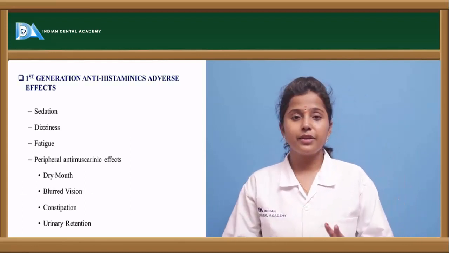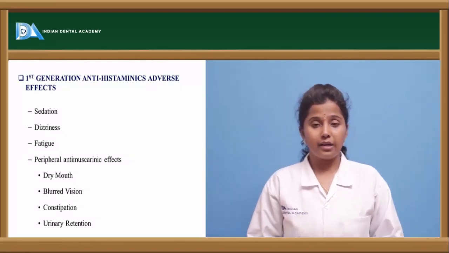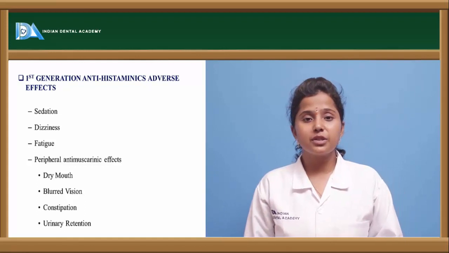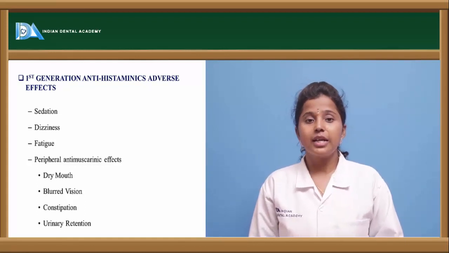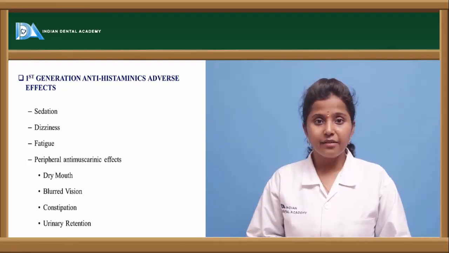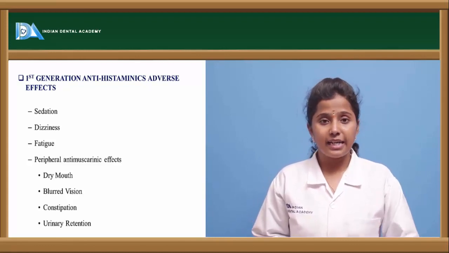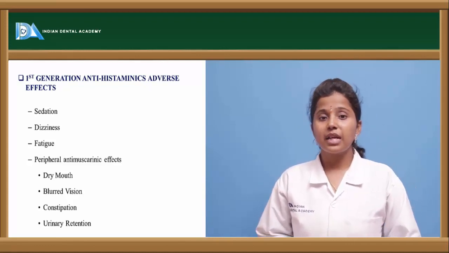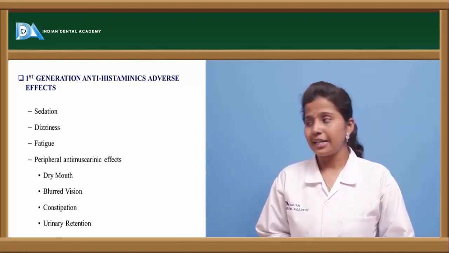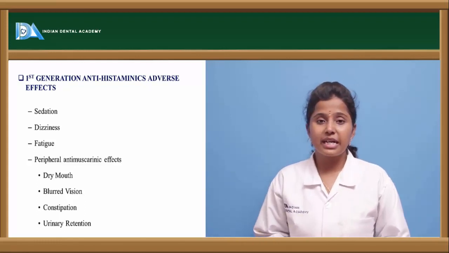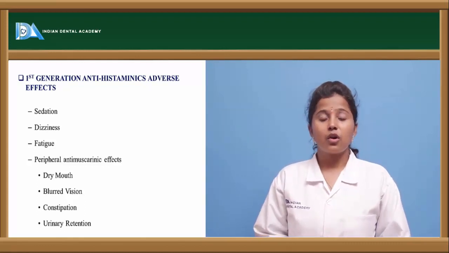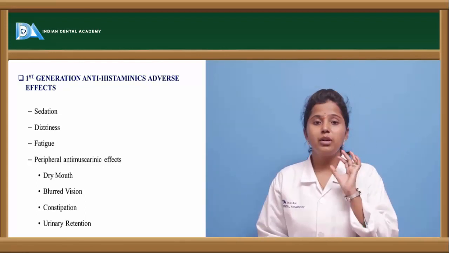We saw two generations of histaminergic H1 receptor antagonists. First generation H1 receptor antagonists have various adverse effects. They are highly sedative. The classification itself indicates that they are highly sedative, and they cause dizziness, drowsiness, fatigue, weakness, or restlessness in the patient, as well as anti-muscarinic effects. Anti-muscarinic effects are nothing but anticholinergic effects like dry mouth, constipation, oversecretion, and blurred vision.